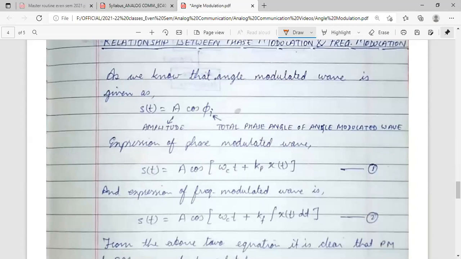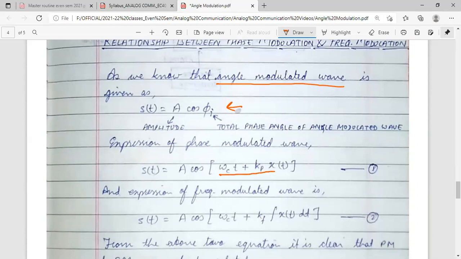Now we can see that the total angle modulated wave is represented as A cos φi, where φi is the total phase angle of the angle modulated wave. Okay, so φi is represented as ωct plus kp of x(t) for phase modulation, and ωct plus kf times the integral of x(t) in frequency modulation.